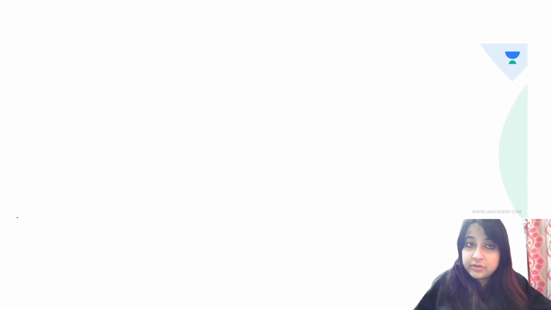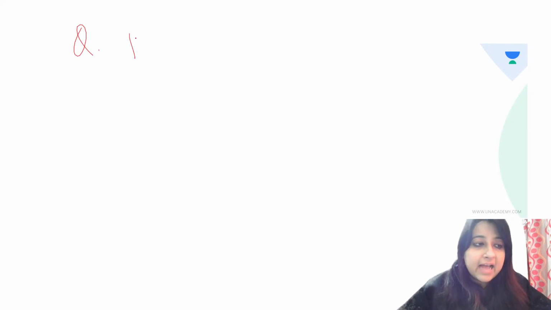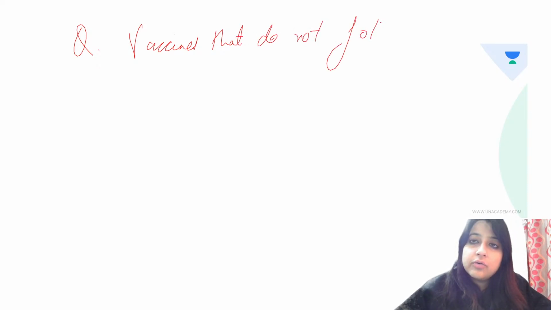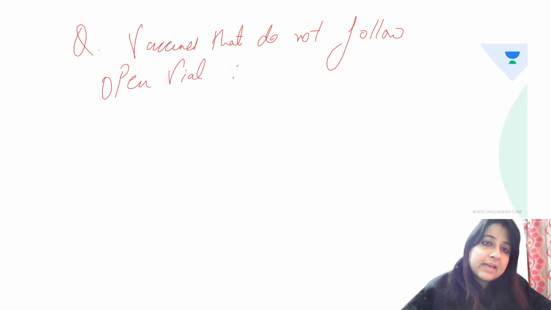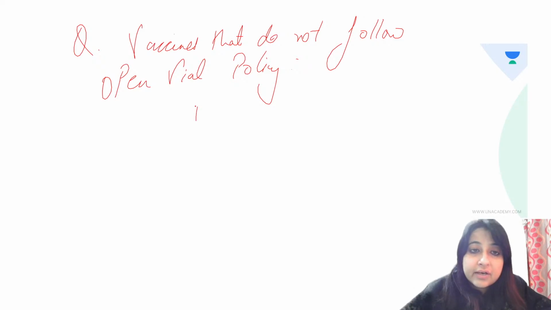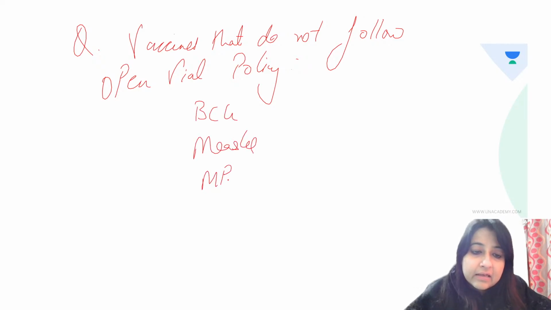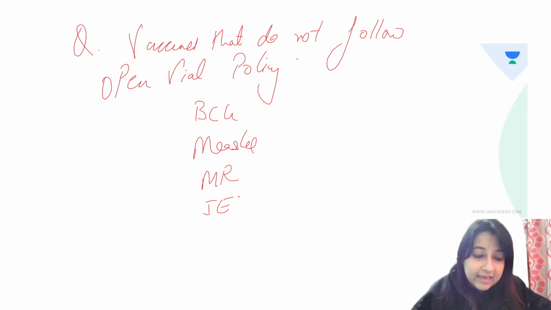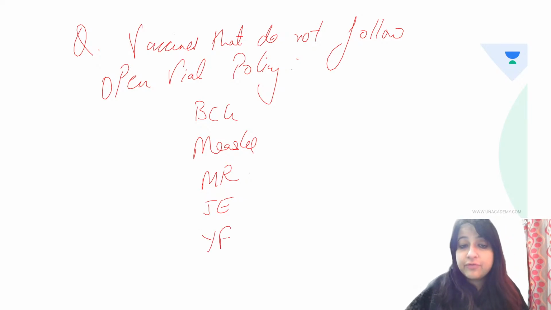And again a question which can come, vaccines that do not follow open vial policy are the reconstituted vaccine. So here BCG, measles, rubella, all right. What else? Japanese encephalitis, okay. Anything else? You just did it, yellow fever.